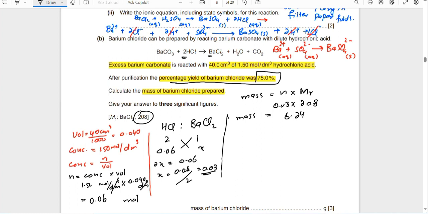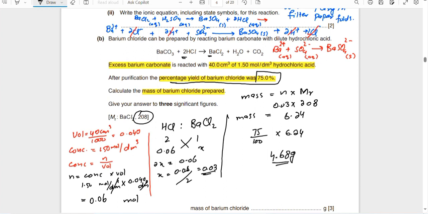So now we apply the percentage yield: 75 out of 100, multiplied by 6.24. So what do we get? We get 4.68 gram. This is the answer.